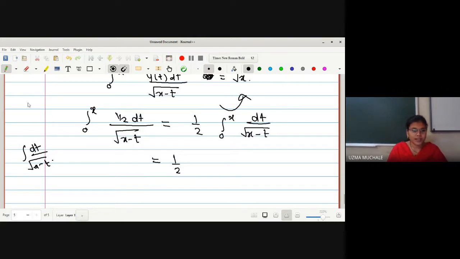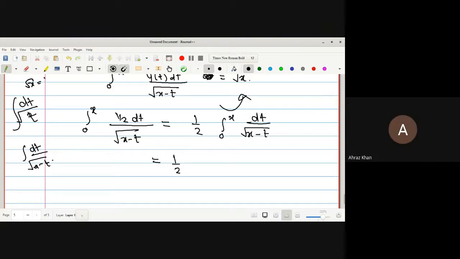Okay, here confusing. Let me write down dt upon, suppose, under root t. Integration of 1 upon root t. Okay, what is the derivative of root x? 1 upon 2 root x.